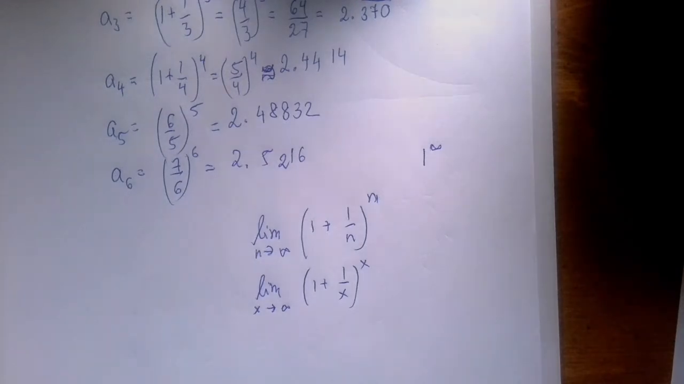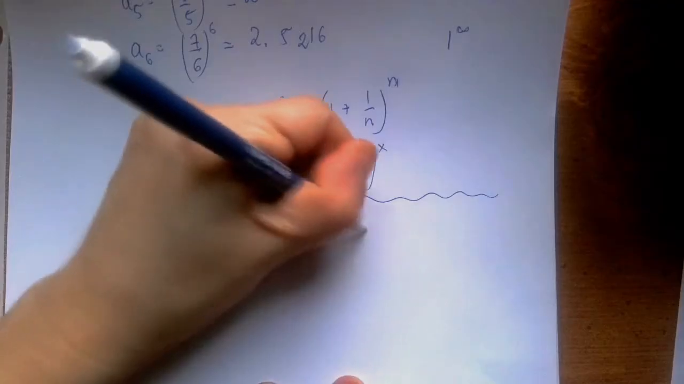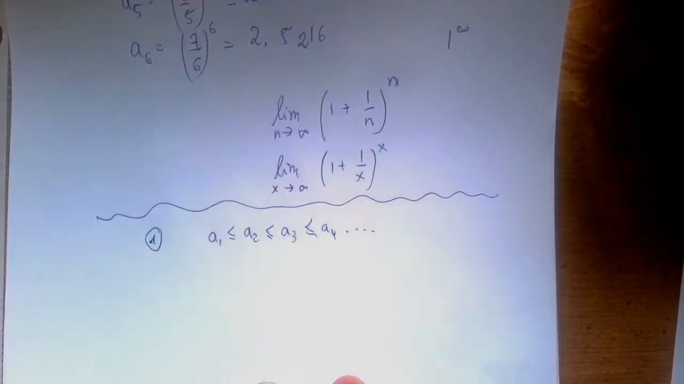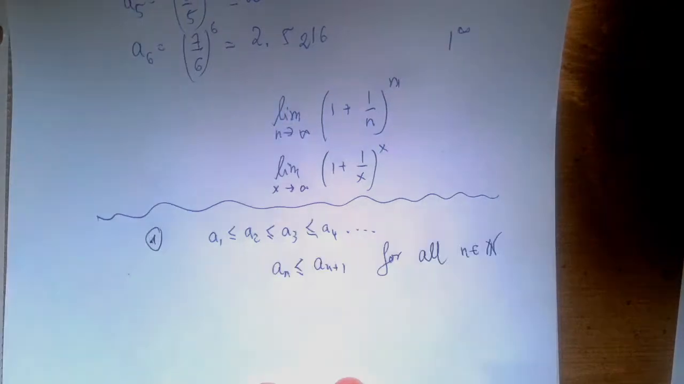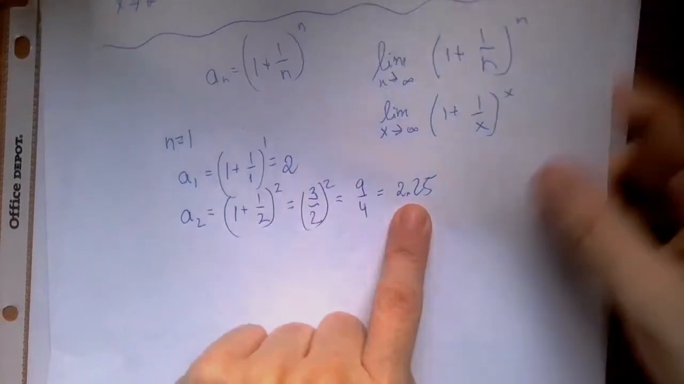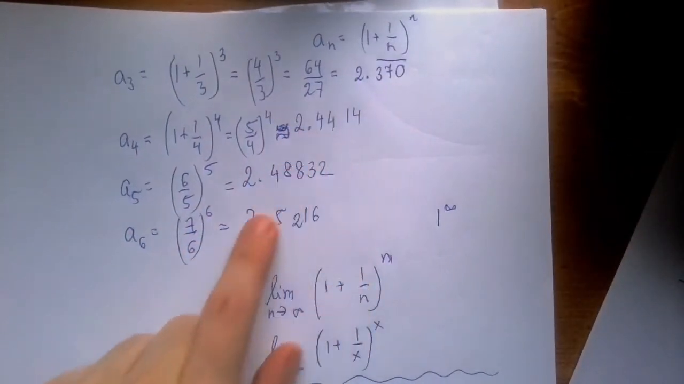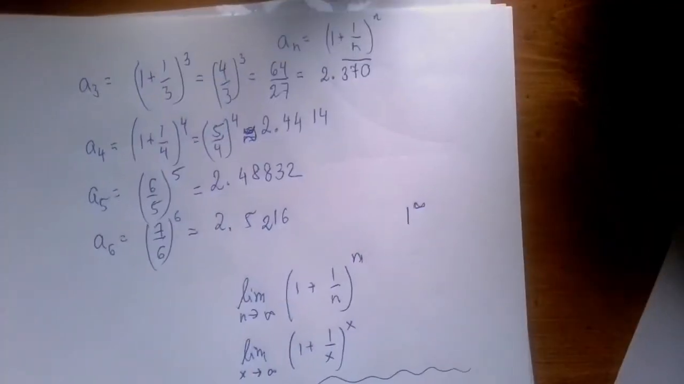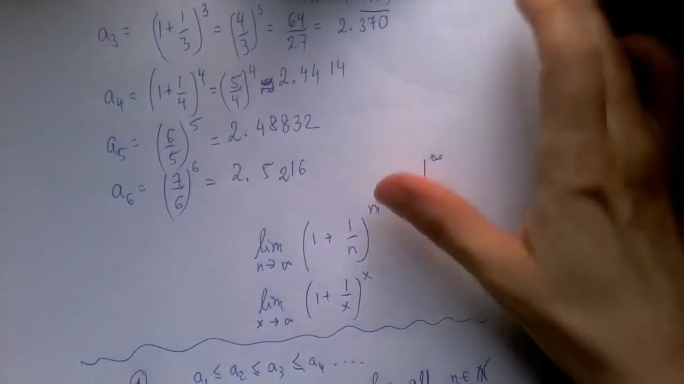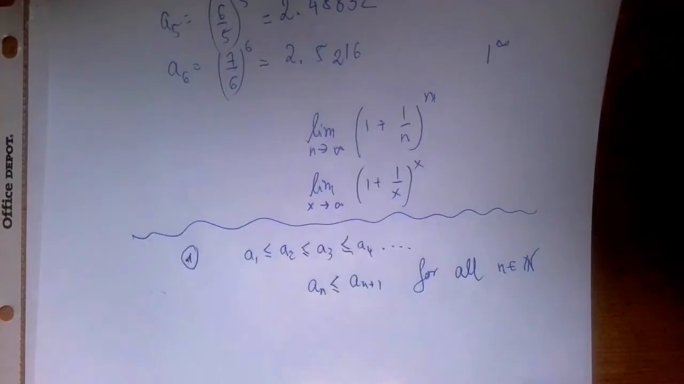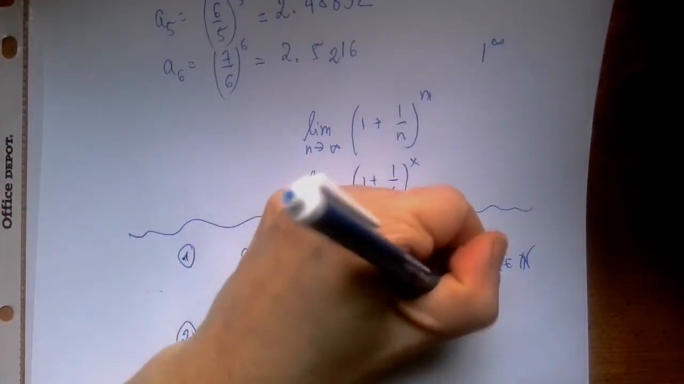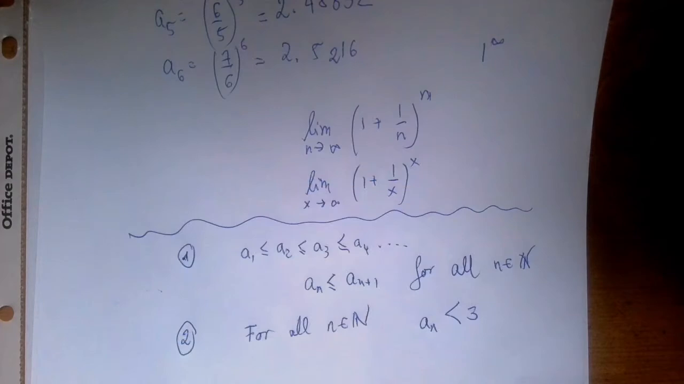As it happens, there is an interesting balance. People proved that a1 is less than or equal to a2. Actually, it's strictly less, and so on. So in general, a of n is less than or equal to a of n plus 1 for all n. We can look at the first few values, right? 2, 2.25, 2.37, almost 2.38, 2.44, 2.48, 2.52. So it was shown that this sequence is increasing. And it was also shown that for all n, a of n is less than 3.